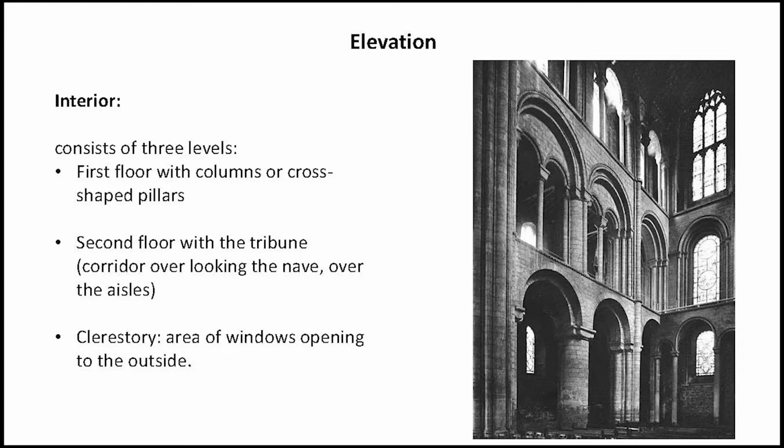In these churches, there is generally a very large arcade on the ground level, made up of bulky piers or columns, which we call the nave. The piers may have been filled with rubble rather than being solid, or they are made of carved stone. We will discuss the details in the coming slides.